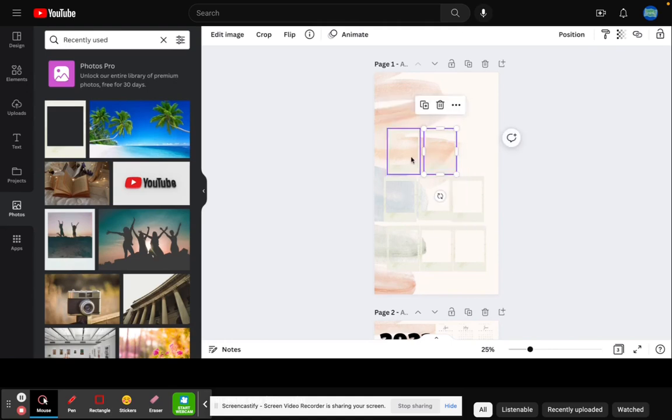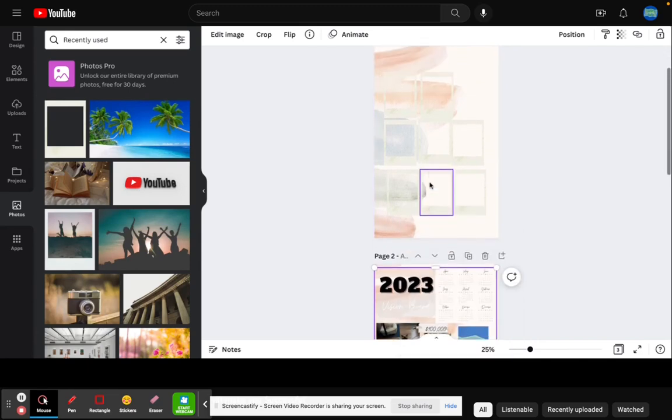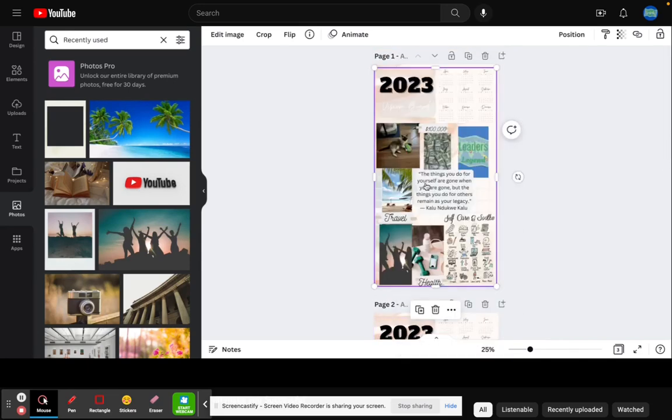So after lining them up, I'm going to choose a photo that works best for one of my 2023 goals. I had uploaded photos previously, so you can either do that or use Google stock photos. You can also use Pexels. I'm going to use the photo that I had already.